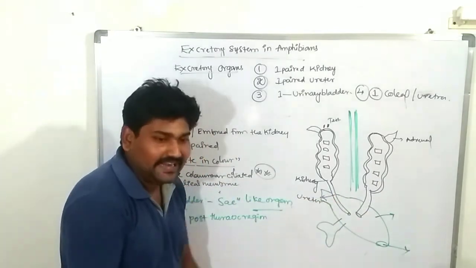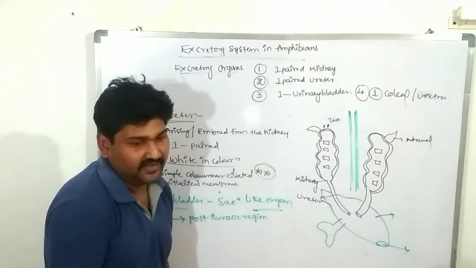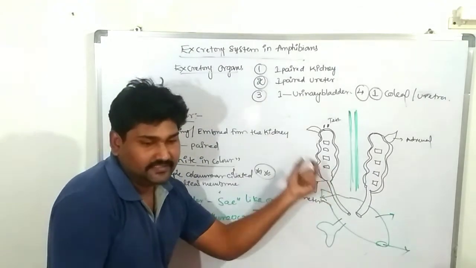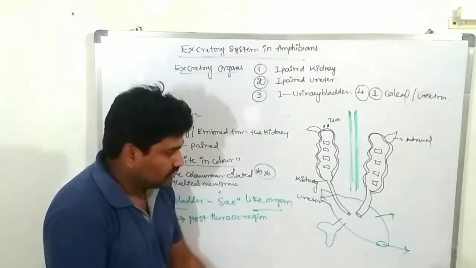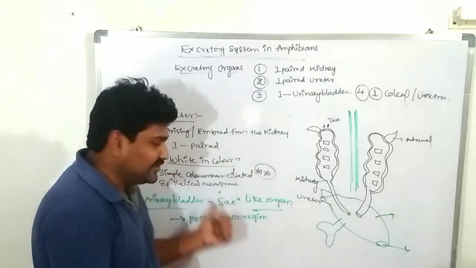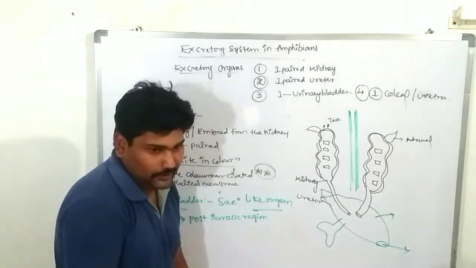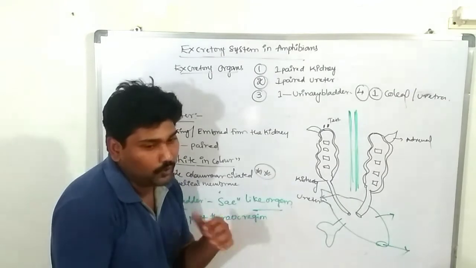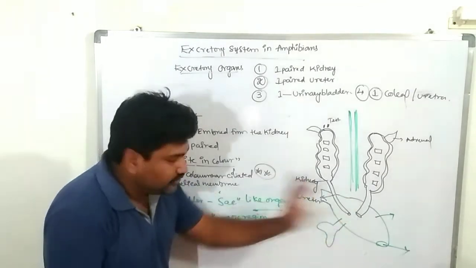Next, the ureter region. These are one pair in number. The ureter is a white tubule-like structure emerging from the kidneys and leading into the urinary bladder. It looks white in color. The wall is made up of simple ciliated columnar epithelial membrane. Finally it leads into the urinary bladder.